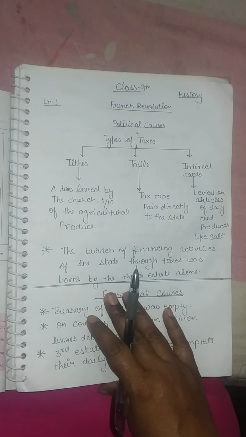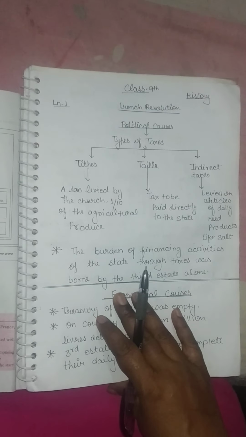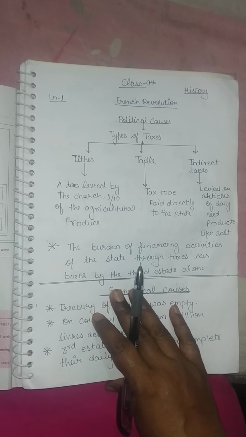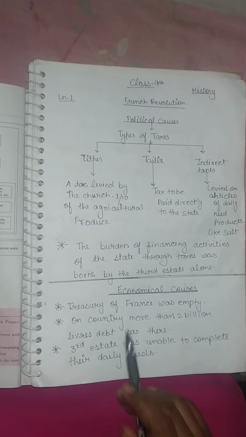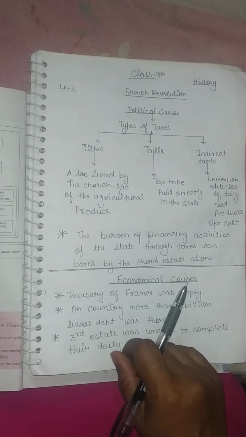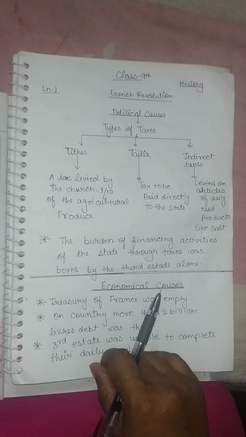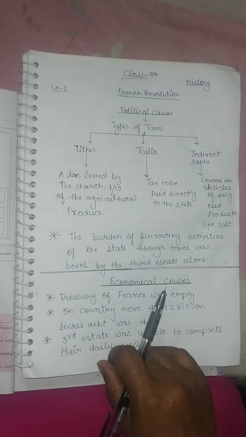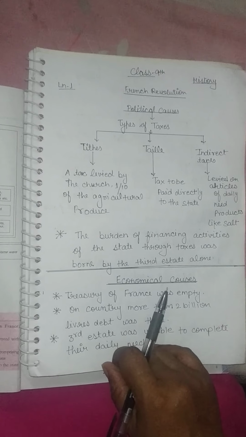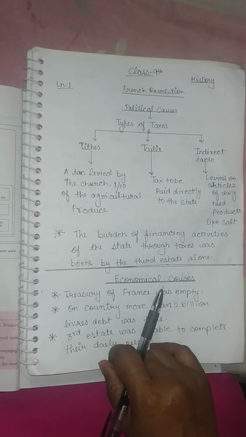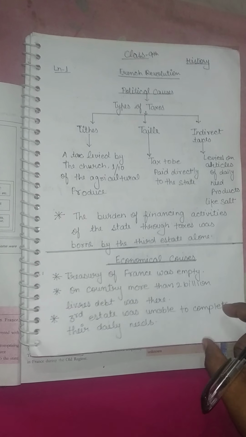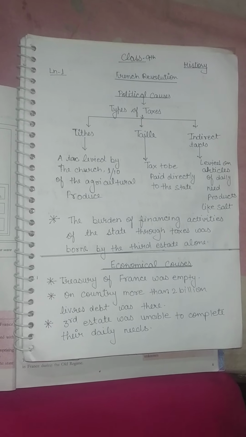This war added more than 1 billion livres to a debt that had already risen to more than 2 billion livres. Livre was the name of the currency of France. After that, the lenders who gave the state credit began to charge 10% interest on loans, so Louis XVI's condition was going to be worse.